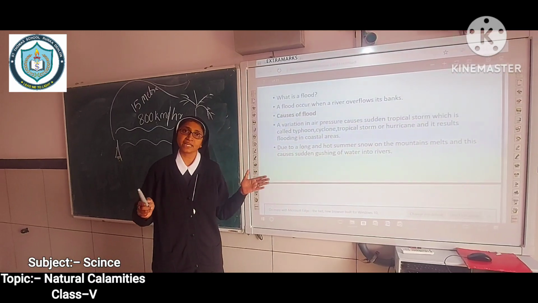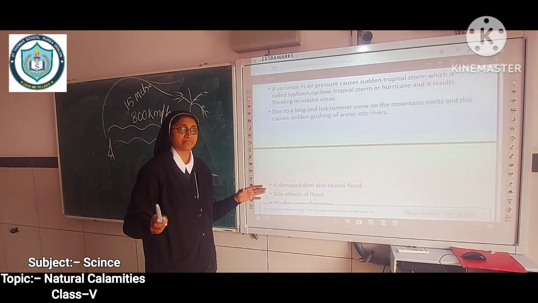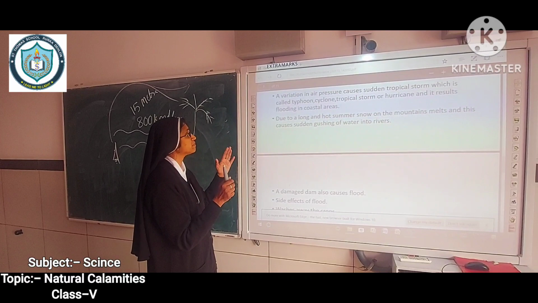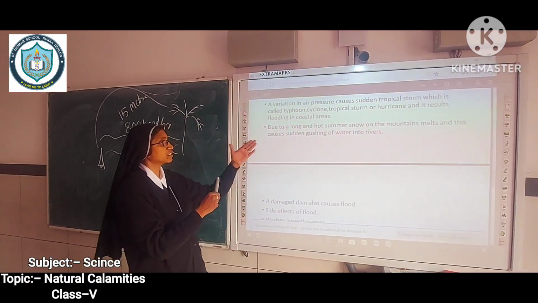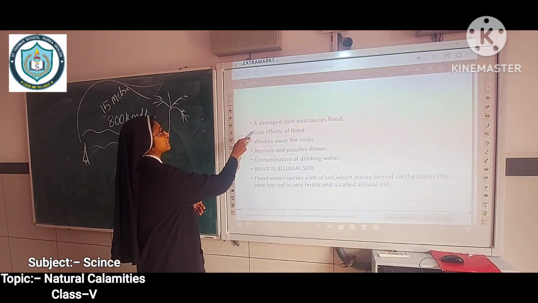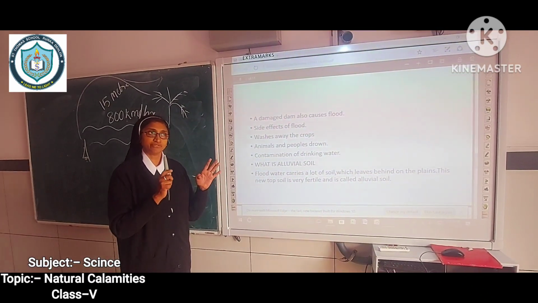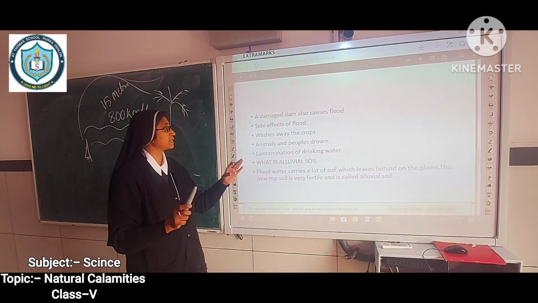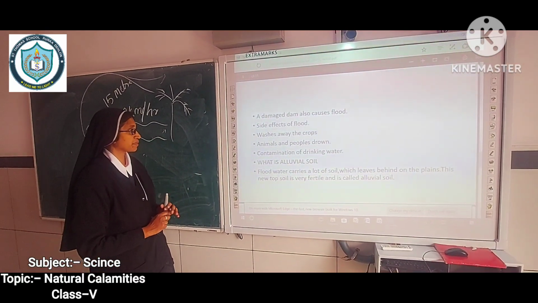Here in Punjab, we have no coastal areas. The next one is due to a long and hot summer, the glaciers or the snow melts in the mountains. It causes sudden gushing, sudden coming of the water to the river. It also causes flood. Then the third reason, a damaged dam causes flood. One is the wind, a hurricane. Second one is the melting of the glaciers. The third one is a damaged dam also causes flood.